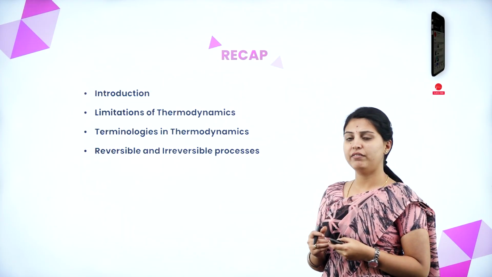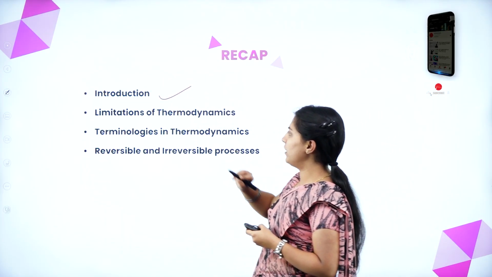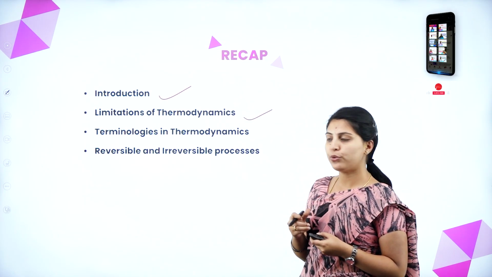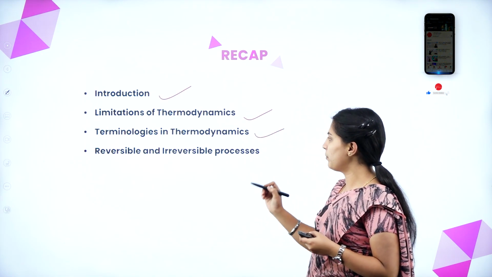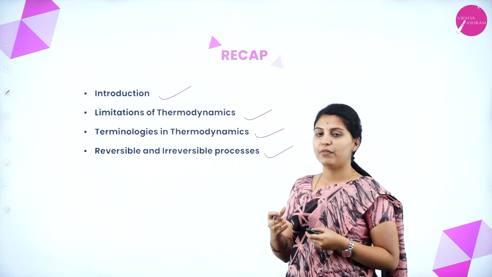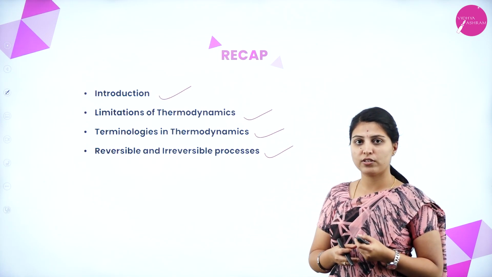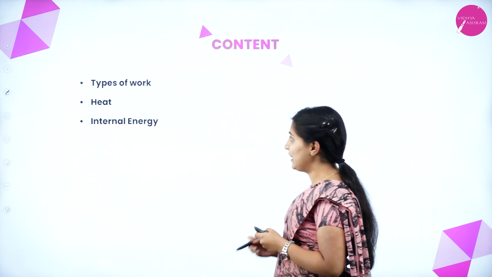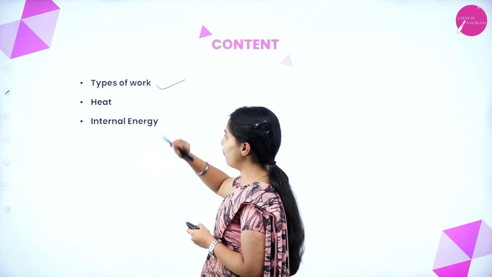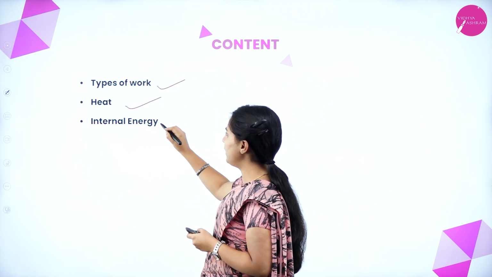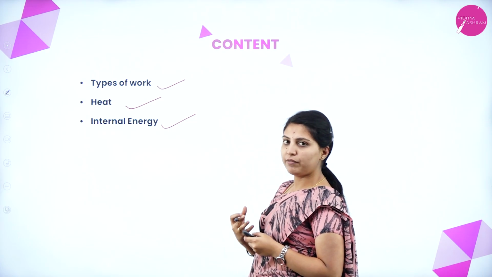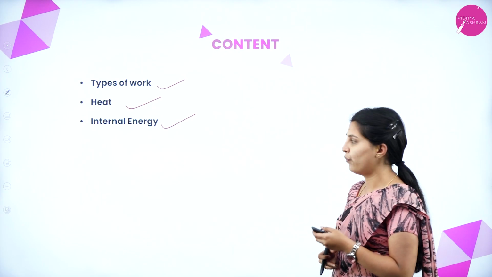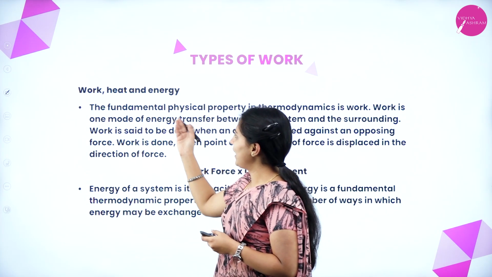In the last class, we discussed the introduction part of thermodynamics, limitations of thermodynamics, terminologies which will be used in thermodynamics, and reversible and irreversible processes, along with other kinds of processes like adiabatic, isochoric, isobaric, etc. In this class, we will discuss types of work, heat and internal energy. How work will be distributed with respect to energy in other kinds of work, we will see now. Work, heat and energy.